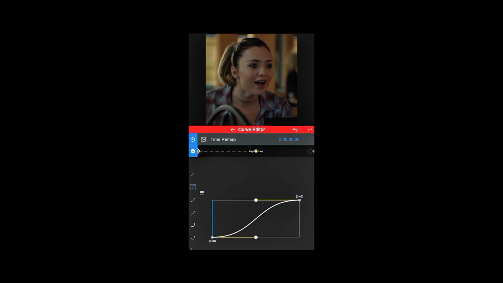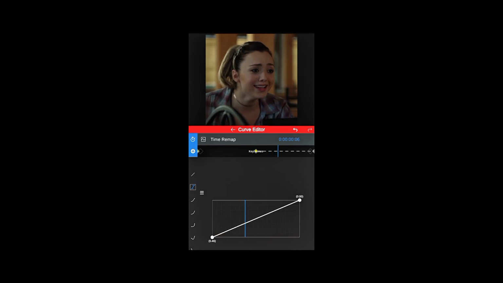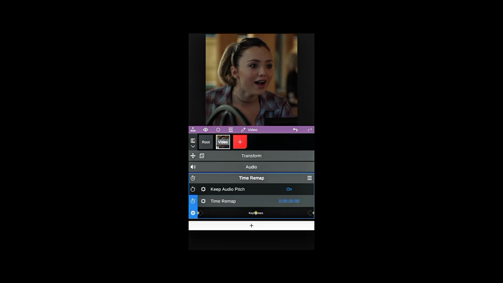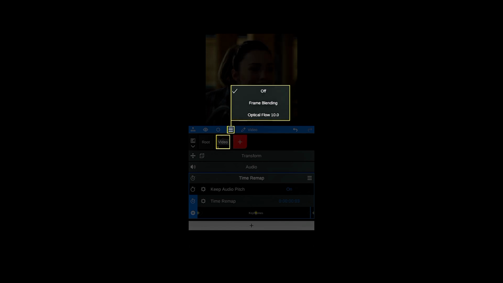Select the graph editor and copy my graph. Exit the graph editor. Press the three dots and select Frame Interpolation. Select Preview.